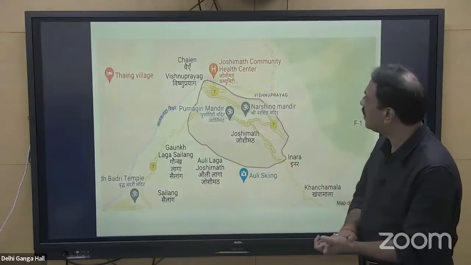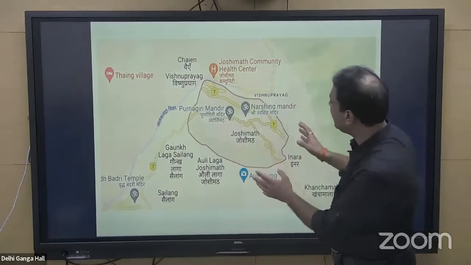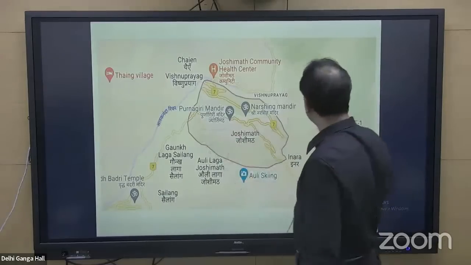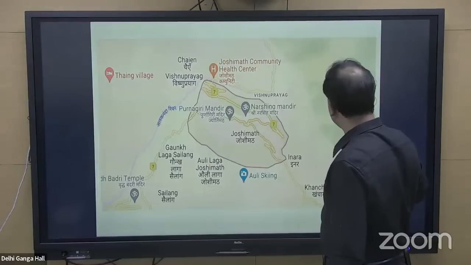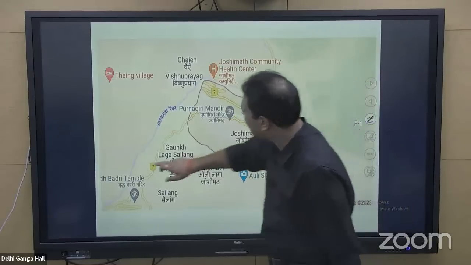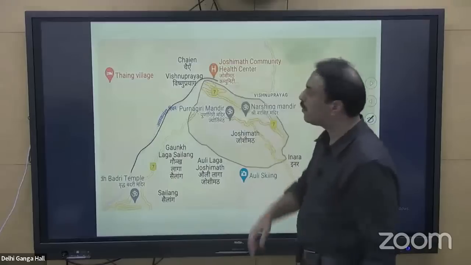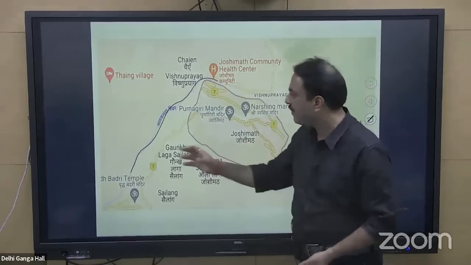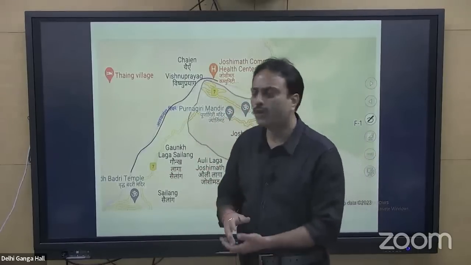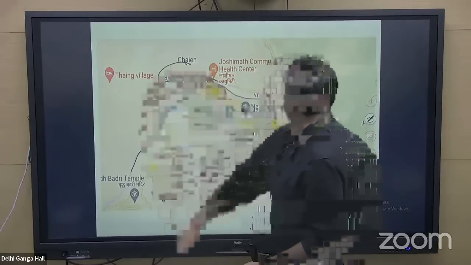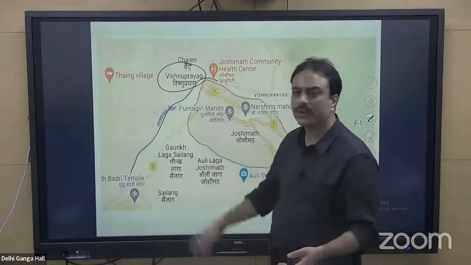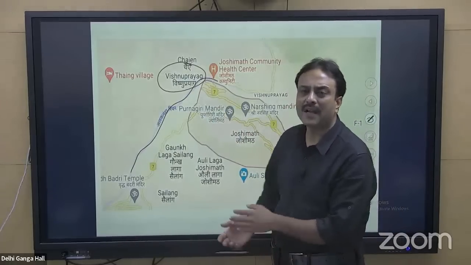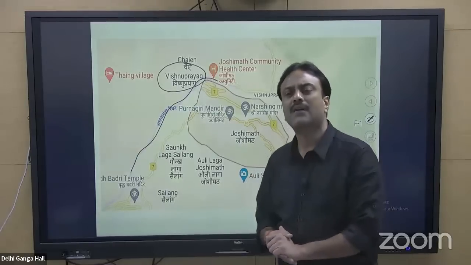Look at this particular region of Joshimath. This is the location, a detailed map of Joshimath. Here you have this river called Alaknanda. Mark this river, Alaknanda River. Alaknanda River originates from ahead of Badrinath and flows down up to Devprayag, having the Panch Prayags. Vishnu Prayag is present over here. At Vishnu Prayag, Dholi Ganga joins Alaknanda. Then at Nanda Prayag, Nandakini joins. Then at Karna Prayag, Pindari joins. Then at Rudra Prayag, Mandakini joins.